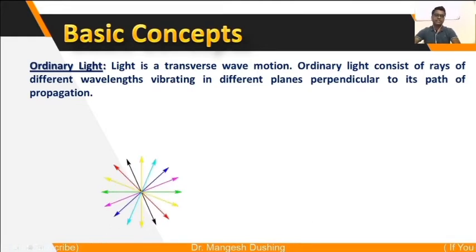For example, the center of these arrows is the path of propagation. It's a narrow beam of light which consists of many wavelengths which vibrate perpendicular to this path of propagation, as this center is the path of propagation.